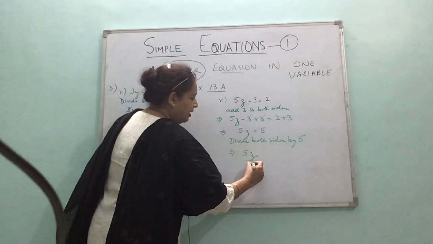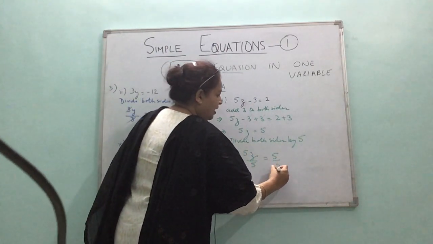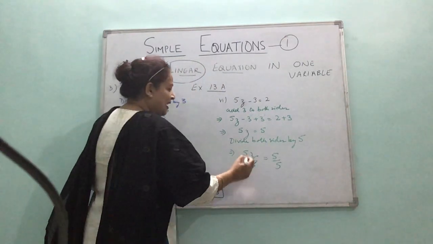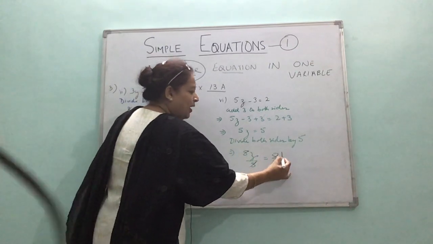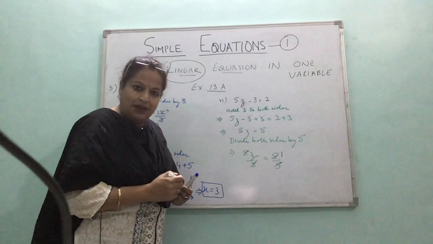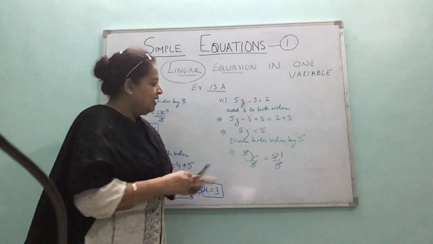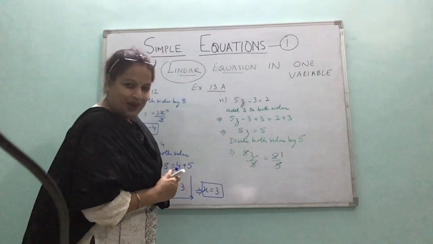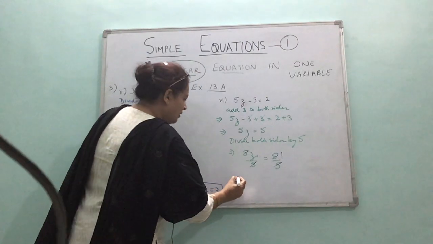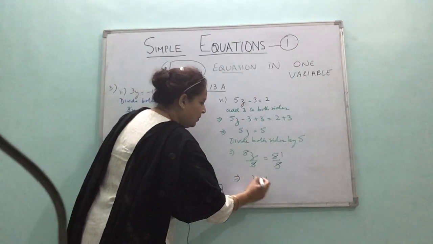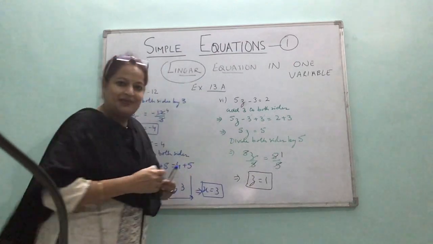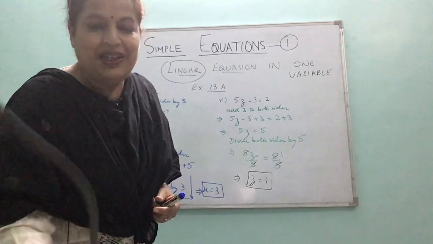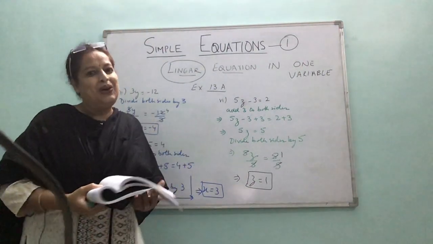5z by 5, and here also it is 5 by 5. So let's see if any value is cancelling. This cancels, and now see it is 1 here, 5. Reducing means dividing both values by 5, common factor 5. So 5 divided by 5 is 1. So it is 1, not 0. This is also one thing which you have to keep in mind. So what is your final answer, children? I am writing here z is equal to 1.